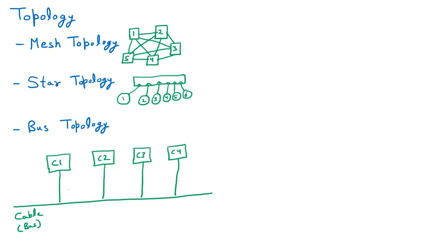Now we also know that it is not a twisted pair cable that we are joining here directly. That is not possible. So here we have to place some small device because the direct connection is not possible. Although if we are using a twisted pair cable, the direct connection is possible, but in the network we don't use twisted pair. So that particular small device which we are using here is called the tap. And the line which is connecting the computer and the tap is called the drop line.